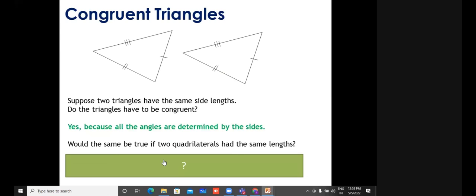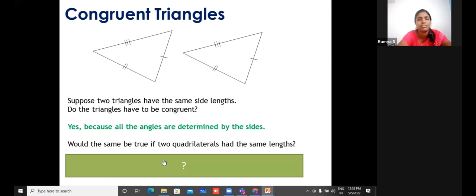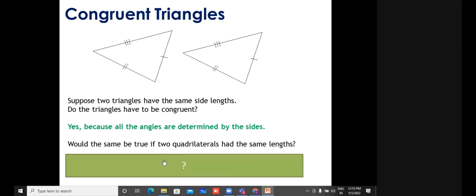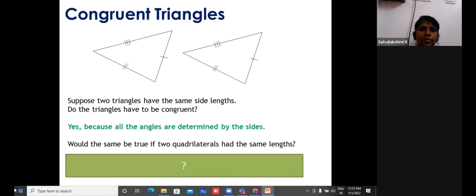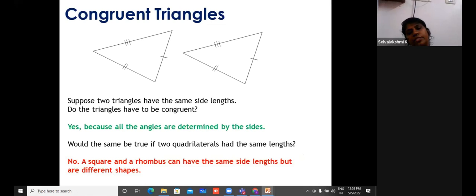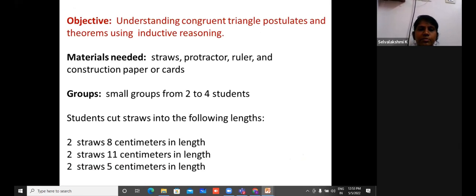Now, would the same be true if we talk about quadrilaterals? Any answers? What's the question, ma'am? The quadrilateral. Would the same be true if two quadrilaterals have the same side lengths? Can you say any two quadrilaterals that have all four sides the same are congruent? A rhombus and a square, right? No. A square and a rhombus can have the same side length but are different shapes, right?